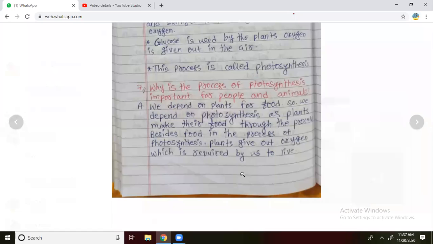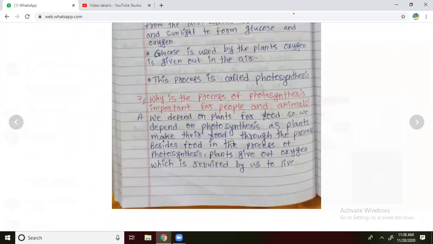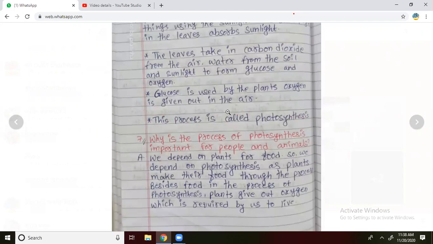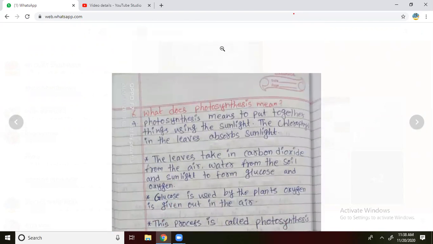Okay. Now read the answer. We depend on plants for food, so we depend on photosynthesis, as plants make their food through the process of photosynthesis. Plants give out oxygen which is used by us to live. Okay, very good. Now mute yourself.